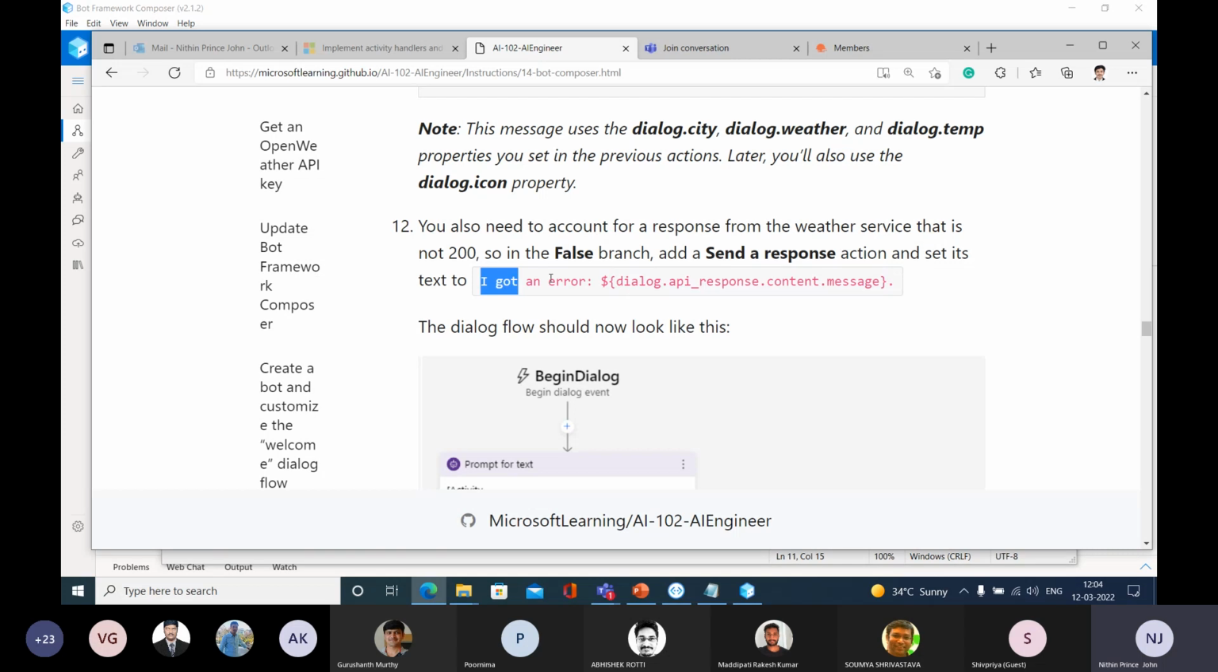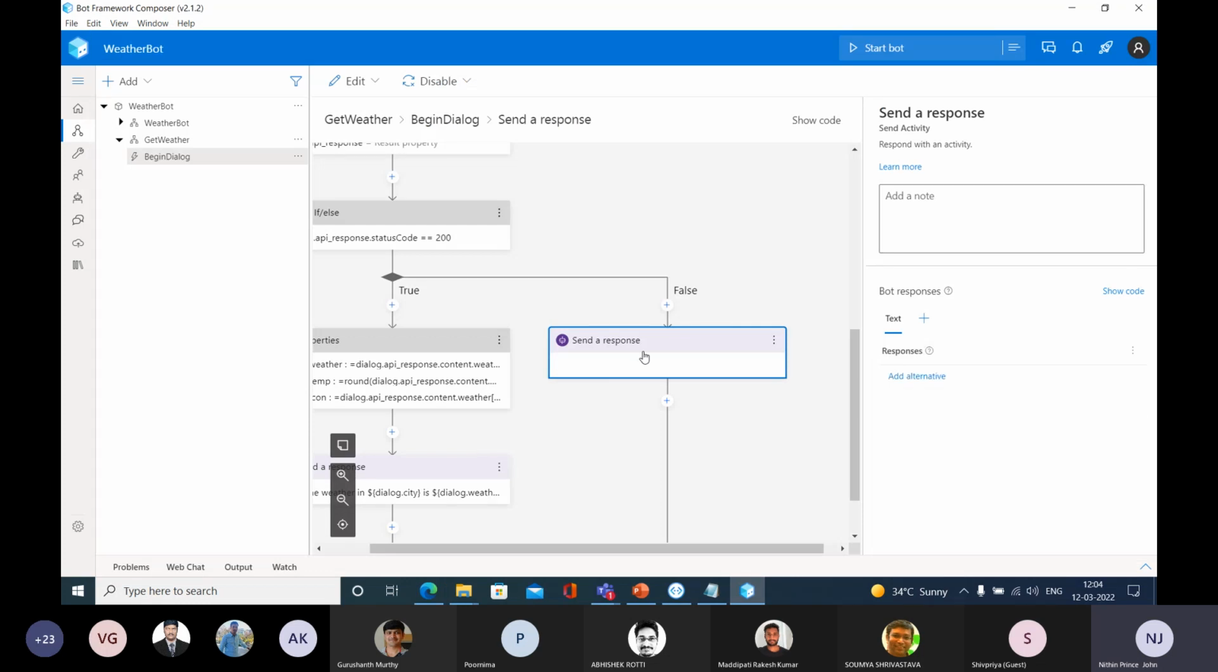That information will be there inside this variable. So I'm going to copy this message. Okay, I'm going to copy the entire message and put that in this send a response here. So let me put that.